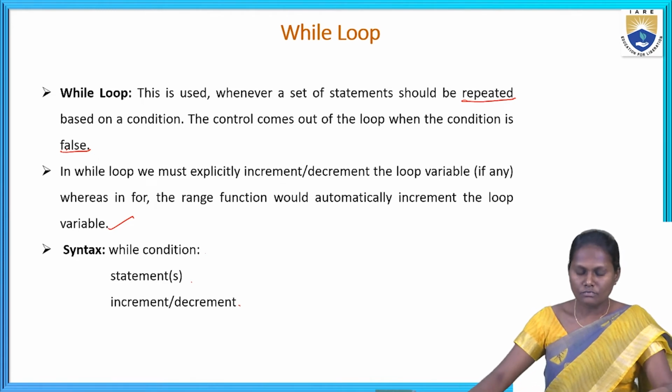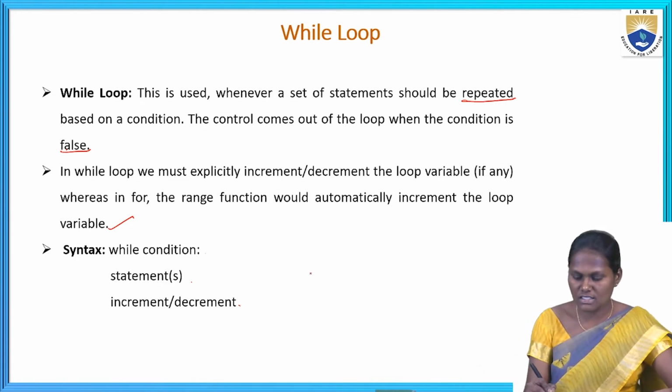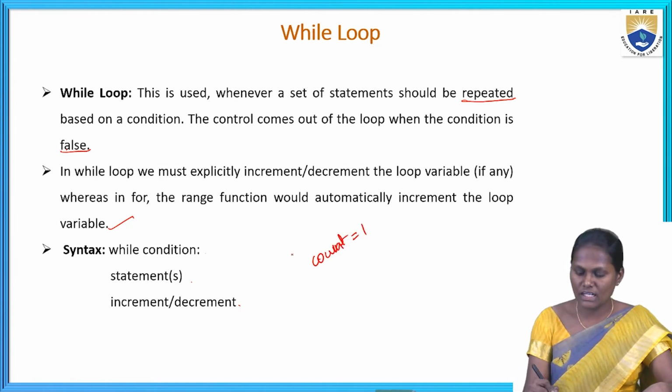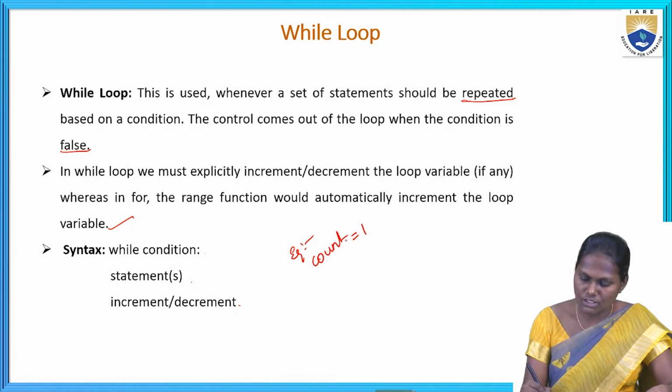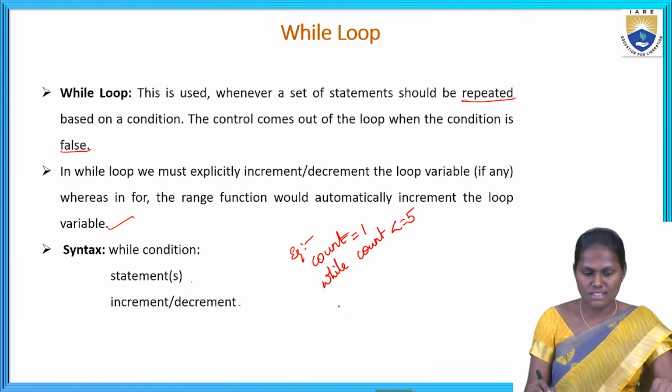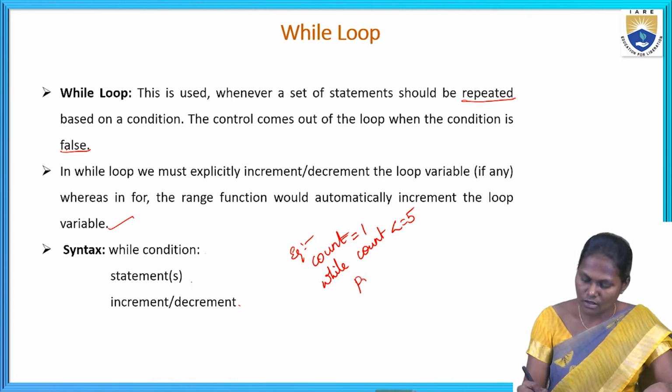Also, as an example, we can write count equal to 1. While count is less than or equal to 5, print the count.